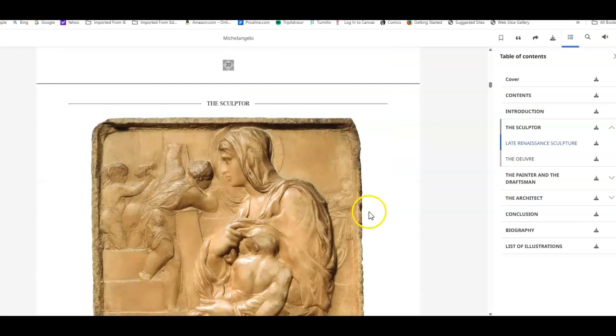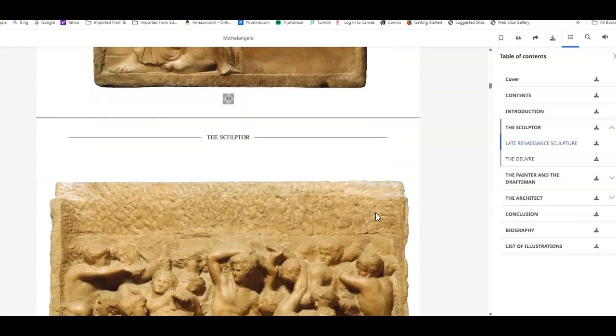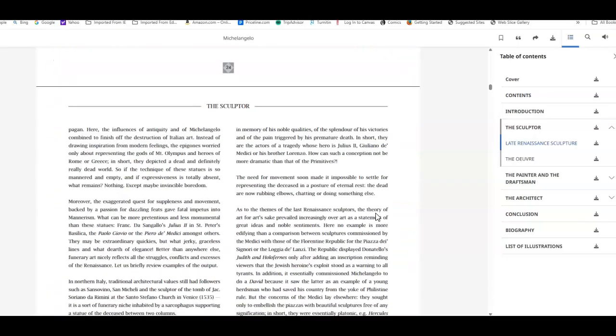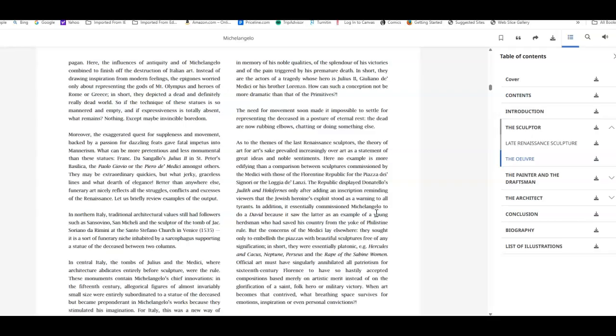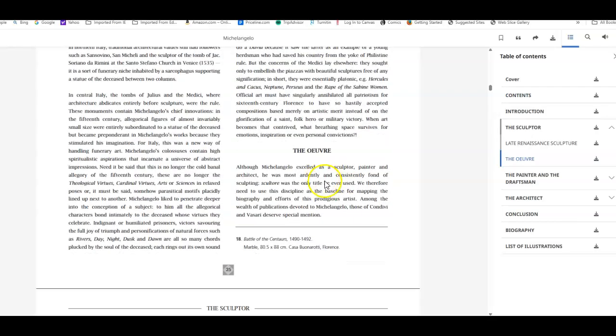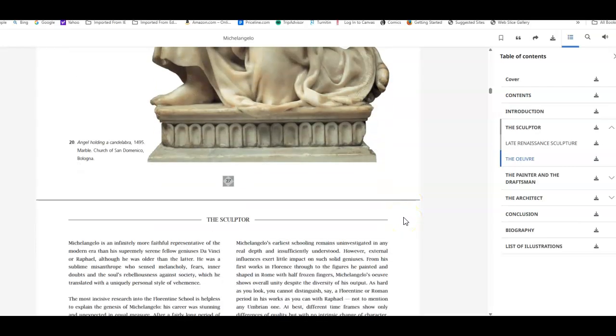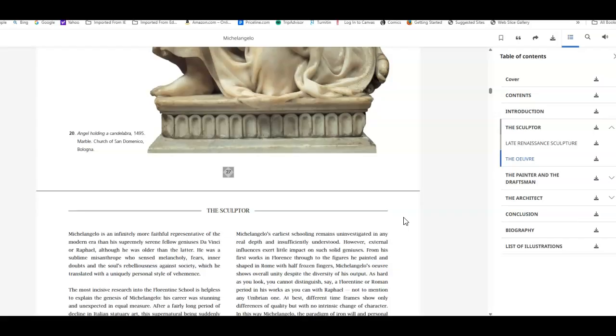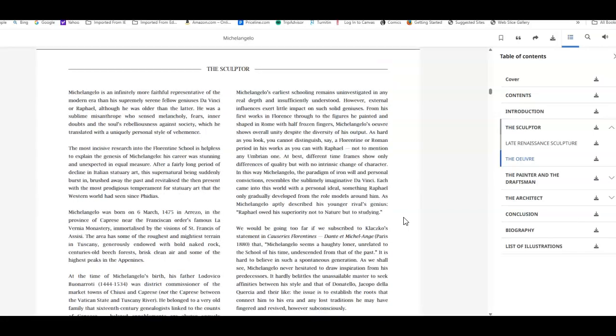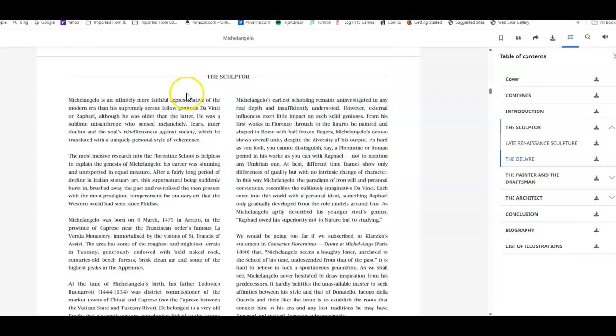And so then it goes on and gives you some of the examples of his work as a sculptor. And it goes into some details about some of the work overall. That's what this is, the oeuvre. It's just about his work overall and what he presented. And this is one of his works. This is another one at the Church of San Domenico. And then it talks about how he was a representation of the modern era. Okay, so that again talks about his influence beyond just his time, which was part of the question.